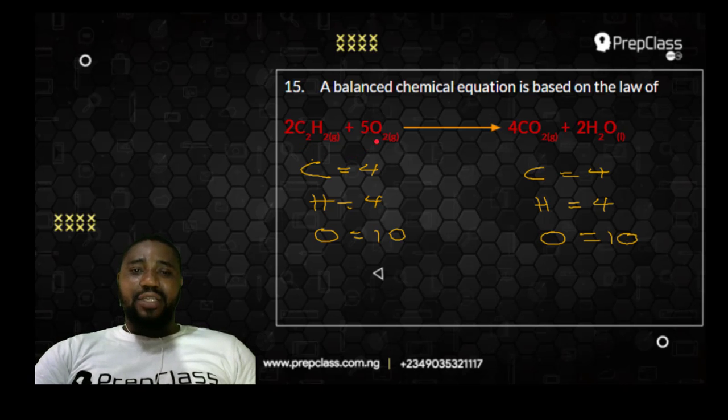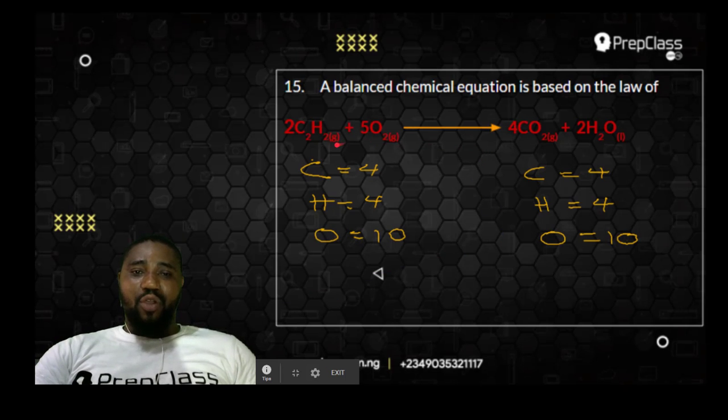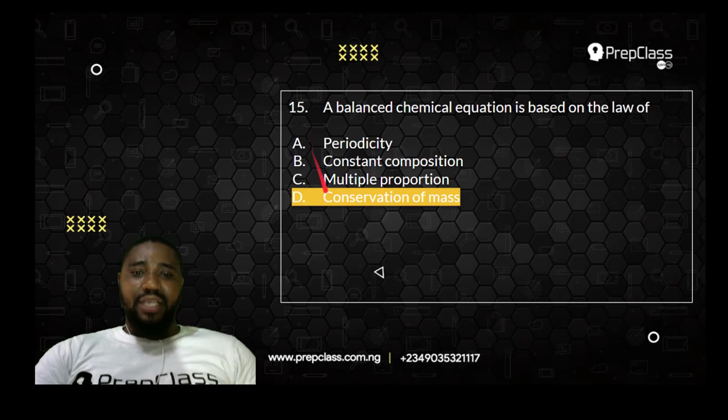Ethyne was converted as it underwent combustion to carbon dioxide, and the oxygen was converted to steam or water. So a balanced chemical equation is used to illustrate the law of conservation of mass, that matter can neither be created nor destroyed, but can be converted from one form to another. So the best choice there is conservation of mass.